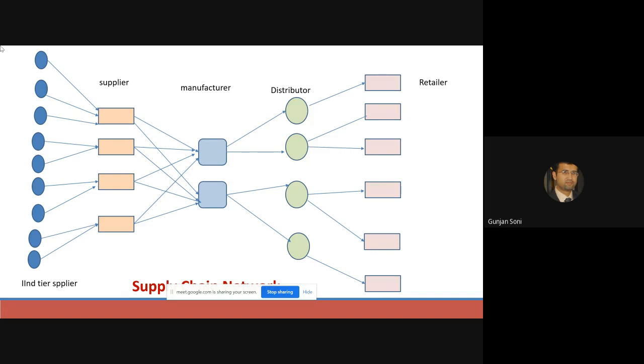But anyway, I can give you one simple example. See, the manufacturer wants to make maximum profit. So how do you get maximum profit? By selling more and more. So he produces in large quantity and dumps it on the distributor. The distributor wants to sell it to the retailer, so the retailer also fills its inventory.